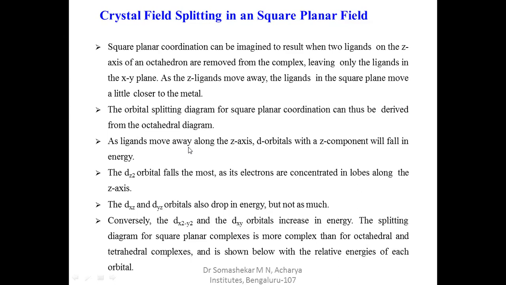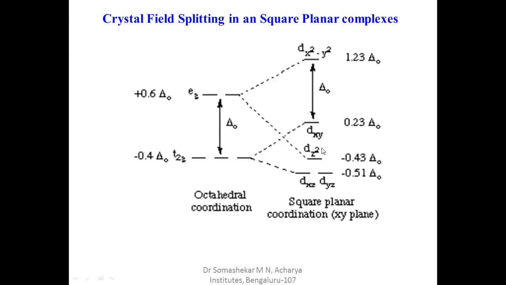As ligands move away along the z axis, d orbitals with a z component will fall in energy. The dz² orbital falls the most, as its electrons are concentrated in lobes along the z axis. The dxz and dyz orbitals also drop in energy, but not as much. Conversely, the dx²-y² and dxy orbitals increase in energy. The splitting diagram for a square planar complex is more complex than that for octahedral and tetrahedral complexes.